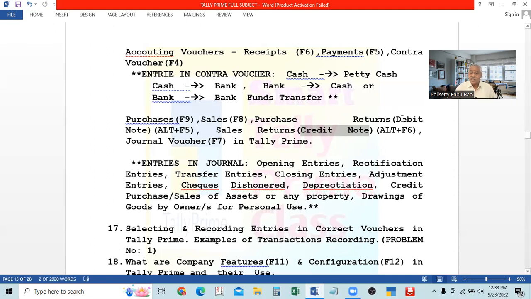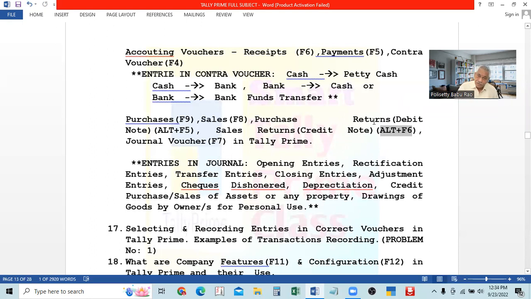First, along with the goods, the debit note will come. After that, the seller will send a credit note, crediting the buyer's account. He will send the credit note to the buyer. For that, the voucher is credit note. The short key is Alt plus F6. Alt plus F5 is for debit note, purchase return. Alt plus F6 is for credit note, sales returns.